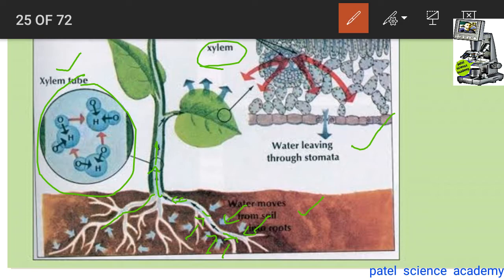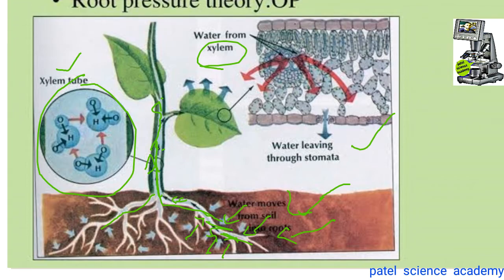But simply, the root pressure theory includes the water movement from the soil into the root cell, and from the root cell into the xylem cells, and from this area in the upward direction. Likewise the movement of water from outside to inside takes place, and this is only because of the root pressure that is present in the cells of the root or in the xylem cells. So this is about the root pressure theory.